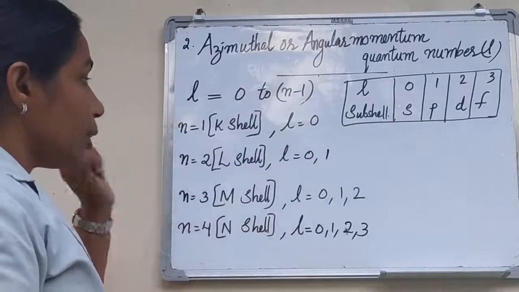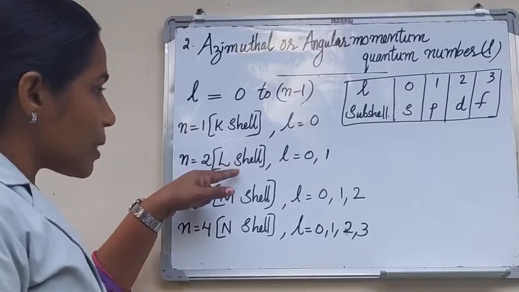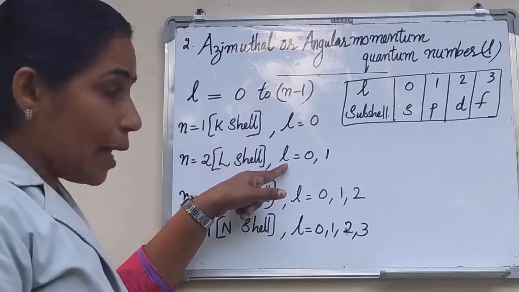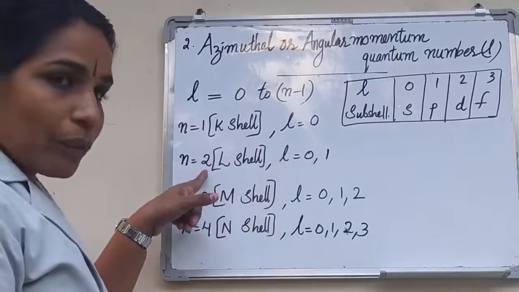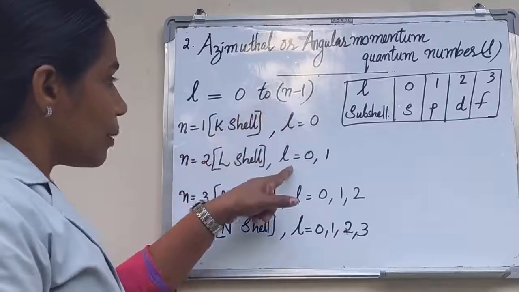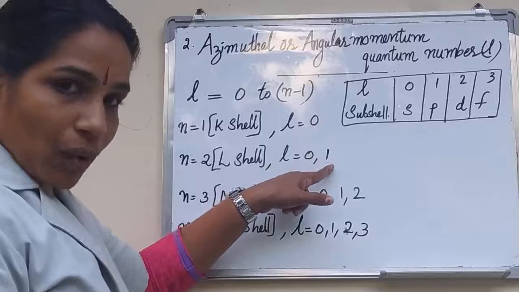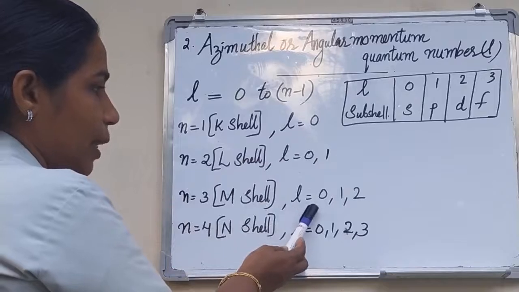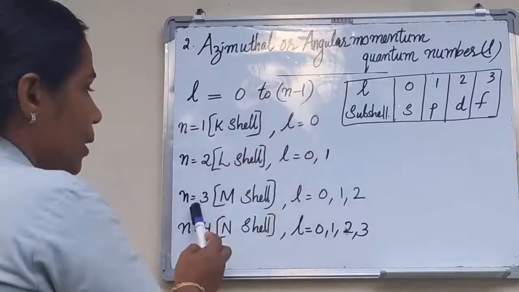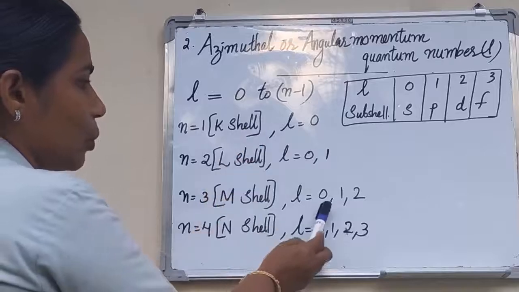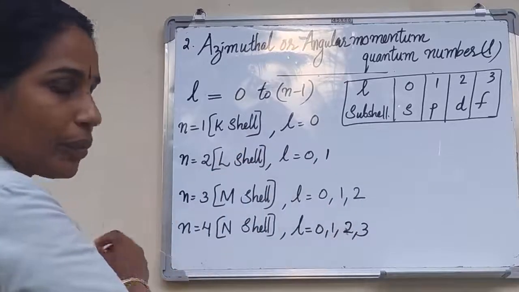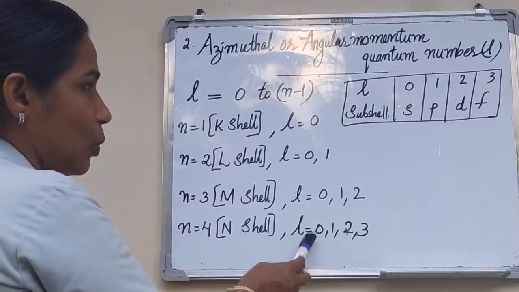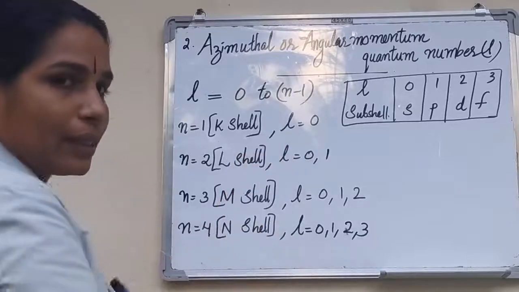When n is equal to 2, the electron is present in the L shell. Then the values of L are 2 in number. 0 to n minus 1, that is, L is equal to 0, 1. When n is equal to 3, the electron is in the M shell. Therefore, L is equal to 0 to n minus 1, n is equal to 3, that is 0 to 2: 0, 1, 2. When n is equal to 4, the electron is in the N shell. Therefore, L is equal to 0 to n minus 1, that is 0 to 3.